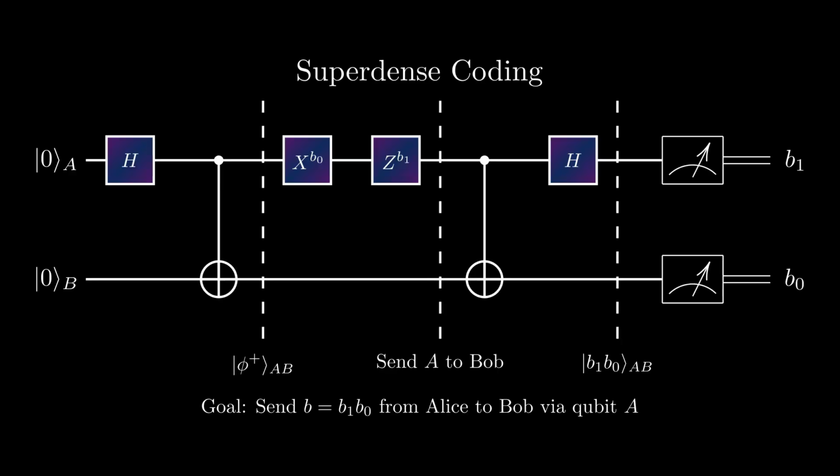I should also mention here that you might be a little bit confused as to what these Hadamard and CNOT gates are doing here. Essentially, all these gates are doing are just mapping the standard basis states to the Bell basis, and when we reverse the order, it just maps the Bell basis back to the standard basis.